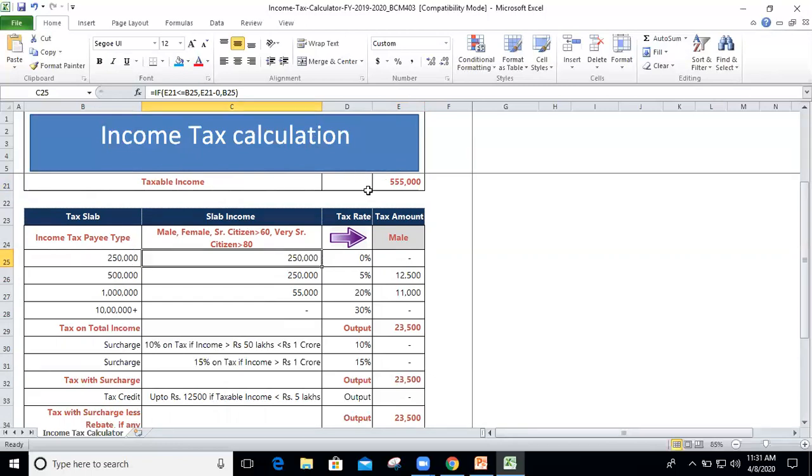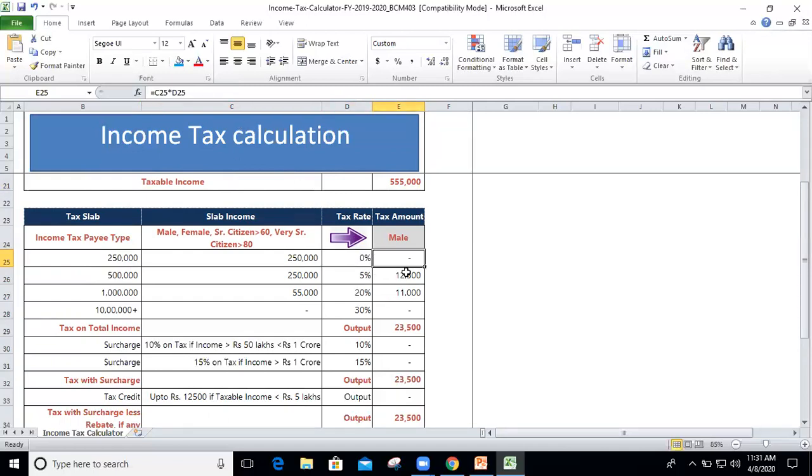So if my taxable income is less than or equal to 2 lakh 50, then comma, E21, which means once again my taxable income, minus 0, comma, B25, which means 2 lakh 50. So basically what I'm going to say is that up to 2 lakh 50 your income will be 0. So we are seeing the slab and the income is 0.